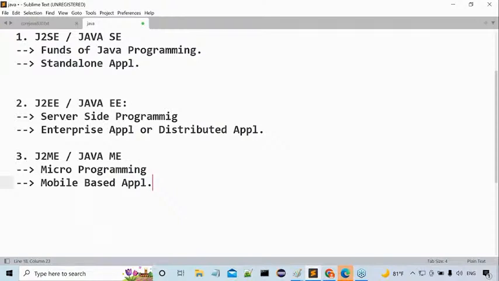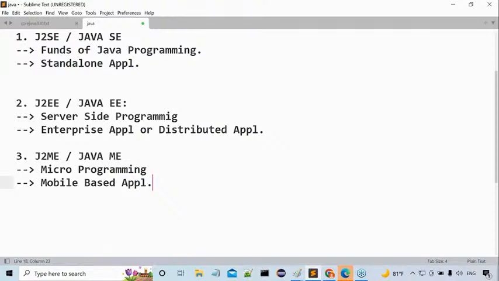No demand is available for J2ME. What are the alternatives for J2ME? Android, iPhone and this kind of technologies are coming outside. Automatically demand for J2ME was reduced. Now at present, its status is dead. Physically, the third part is available in Java, but nobody is thinking about J2ME at present. Nowadays, if you ask anybody working in Java how many modules are available, they will reply only two modules, not three: J2SE and J2EE.